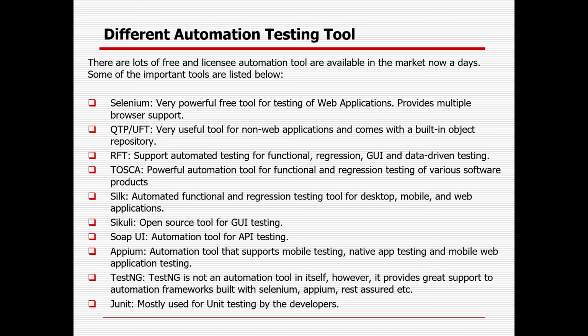Then SoapUI and Postman are tools for API testing, and there are frameworks like Karate and REST Assured for API testing. Appium is also an open source tool, primarily for mobile native and mobile web testing. Then JUnit and TestNG are frameworks which support Selenium, along with different frameworks like BDD as well.